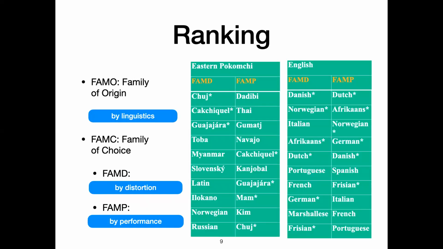And we show some examples here. So on the left, you can see Eastern Pokomchi's neighbors, and on the right, you can see English's neighbors. And FAMD is by distortion, and FAMP is by performance. We can see that the languages from the family of origin are starred in this ranking as well. You can see that the languages, they overlap, but they're not necessarily the same.